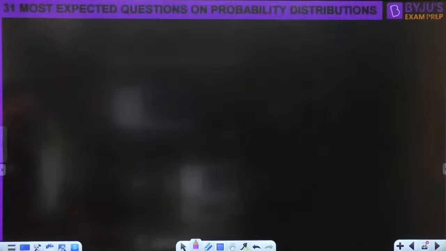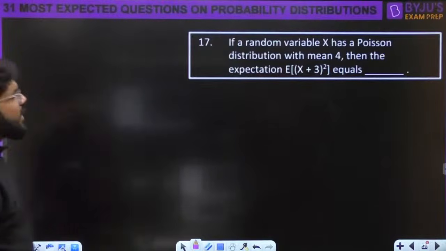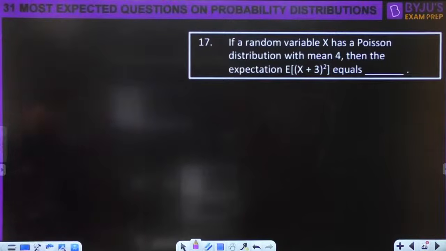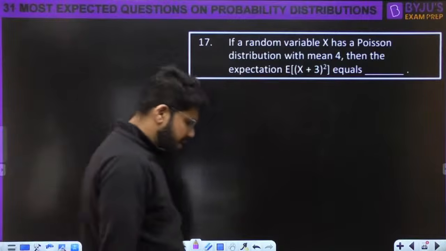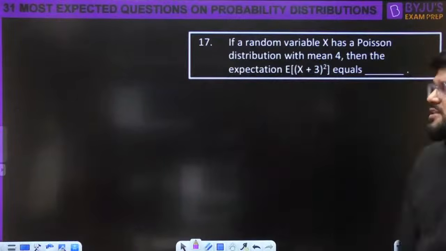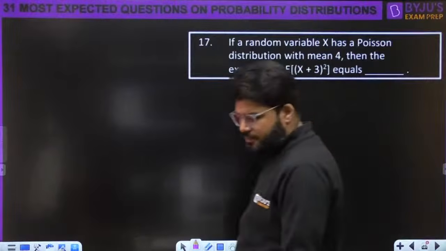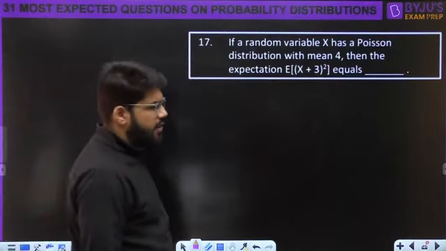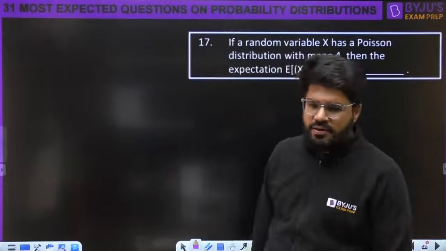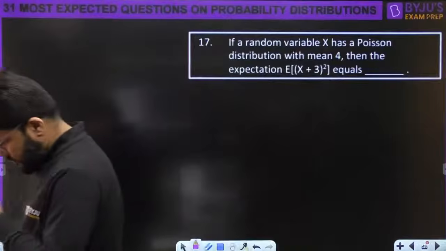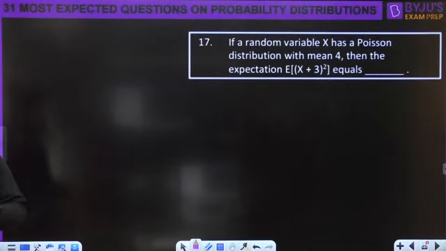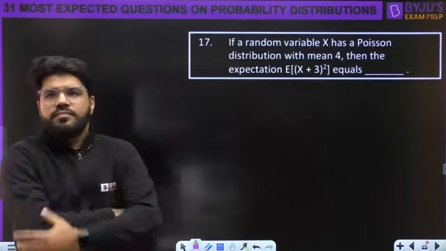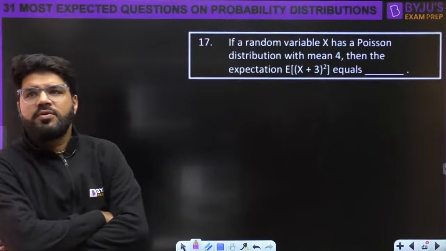Okay, we have the next question ready for you. Here it is. If a random variable x has a Poisson distribution with mean 4, then what is the expectation of (x plus 3) whole square? Tell me, come on. Expected value of (x plus 3) whole square.